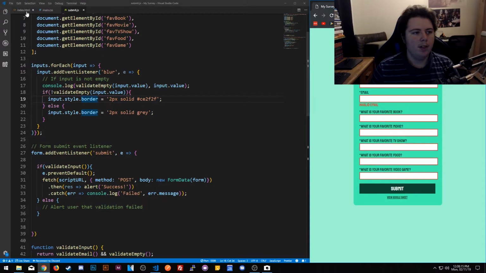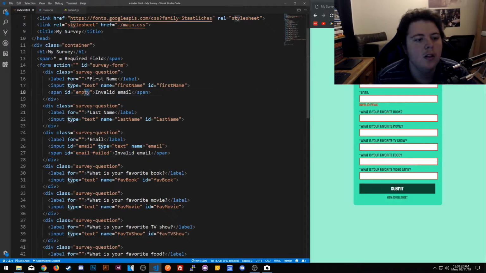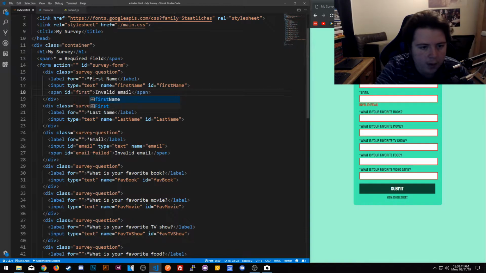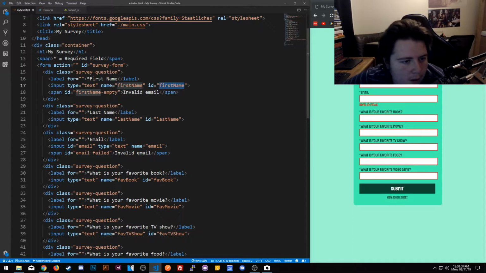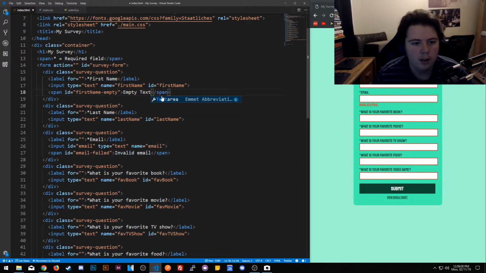Okay, so I'm going to add some text. I'm going to go ahead and put a label and copy this down here. Where is that email value? So just expand that. Empty. First name dash empty. It's not first name because it's not entering the empty. And then dash empty. Okay, dynamic. We'll just copy this to empty text, to empty text.